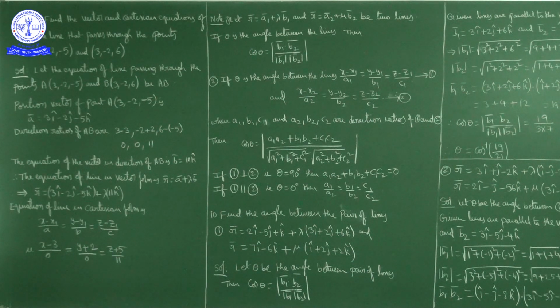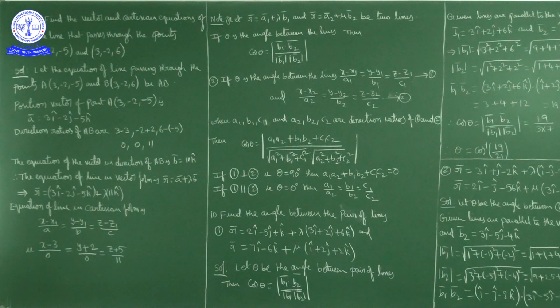Now the vector form of these direction ratios: the vector in the direction of AB is B bar equal to 0i cap + 0j cap + 11k cap, that is 11k cap.